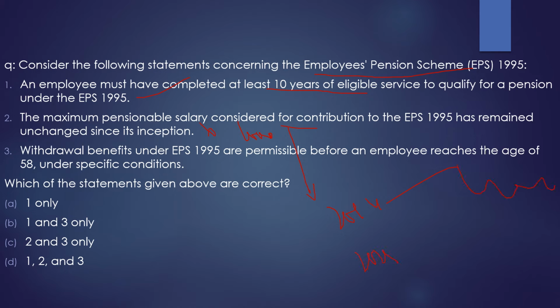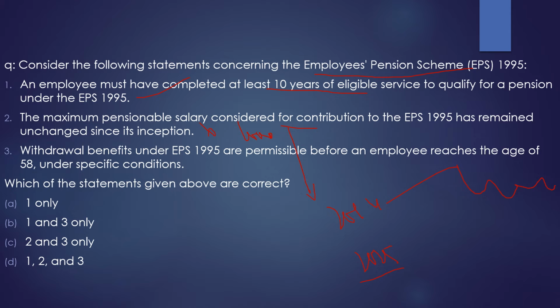A lot of things have changed since 2014. Inflation has come in, and things have become much costlier. So people getting only 1000 rupees as pension under this scheme would not be able to buy anything with those 1000 rupees.